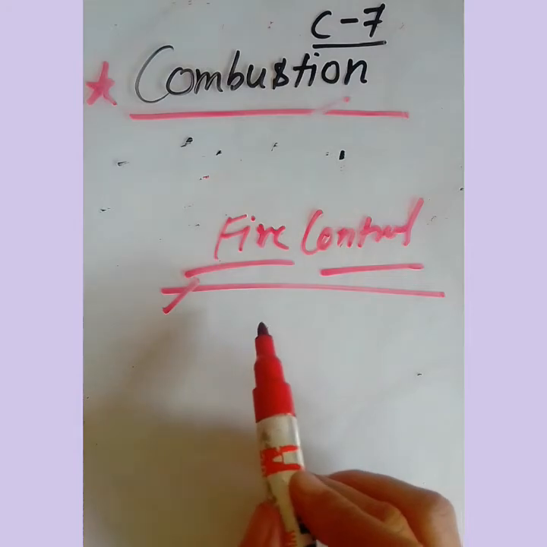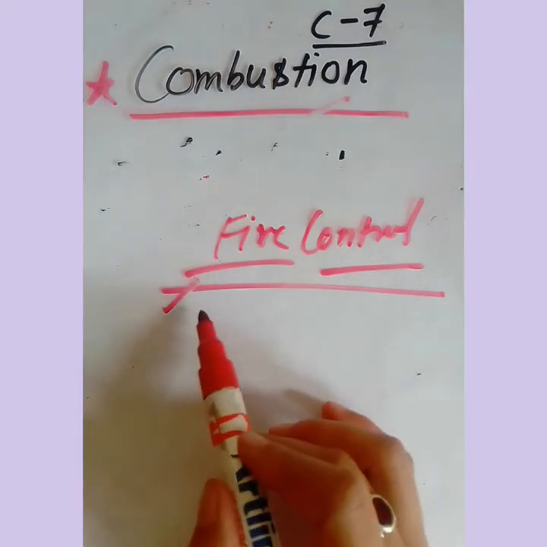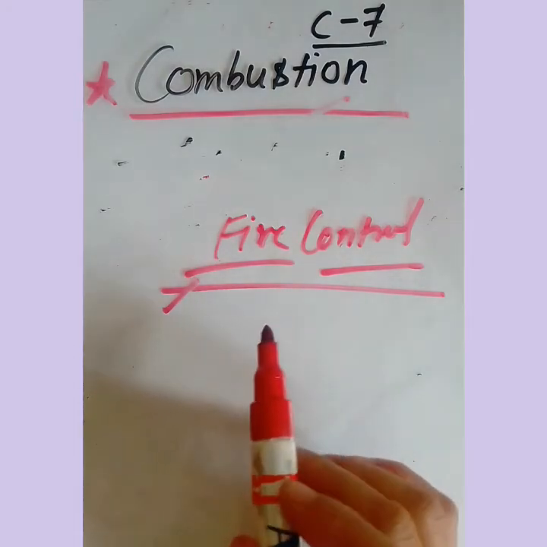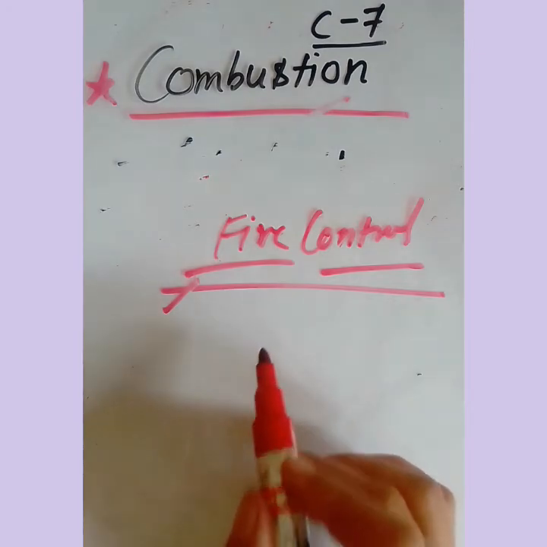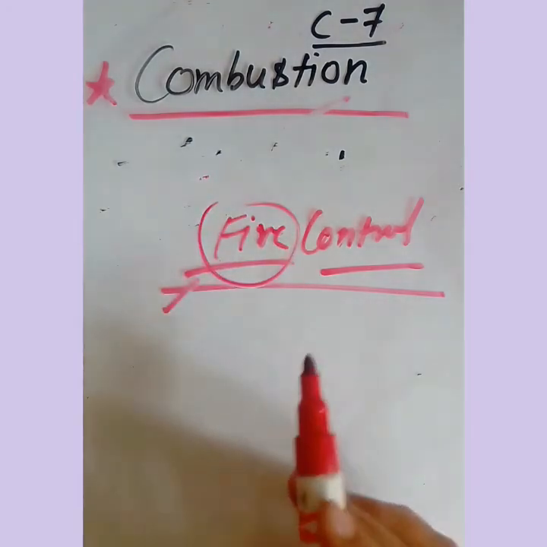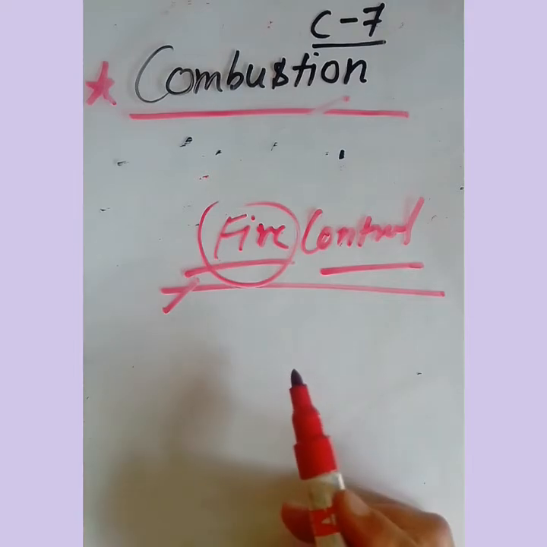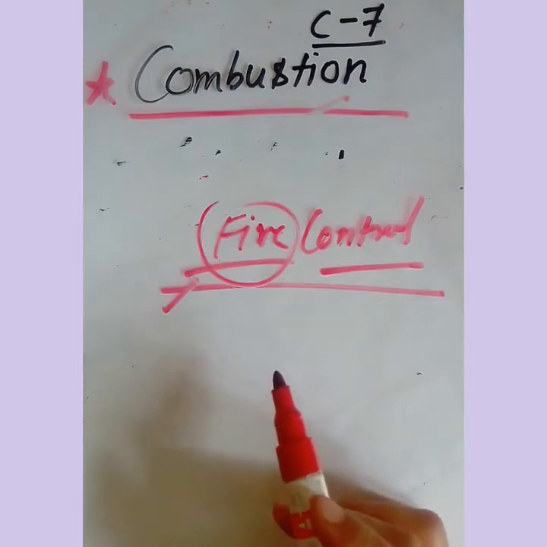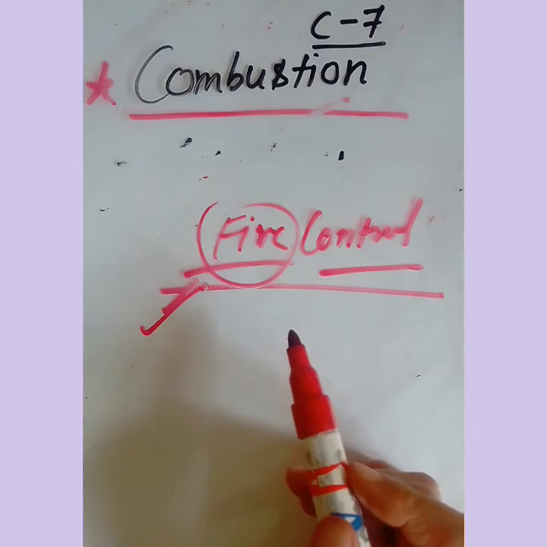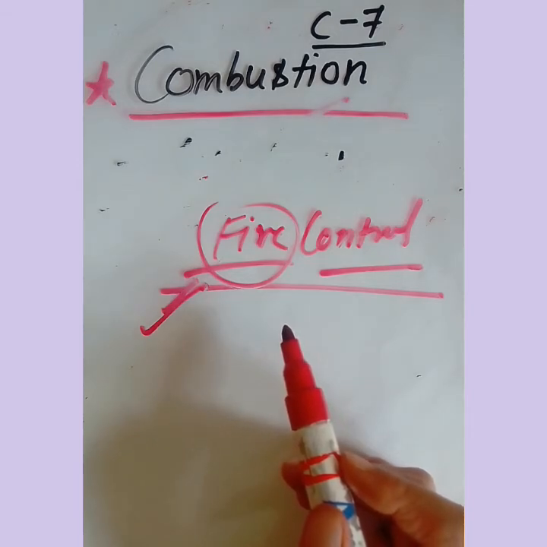Then we can cut the supply of that particular factor, and fire will not be there, right? So we have to take precautions for fire control. We can take certain precautions, right?